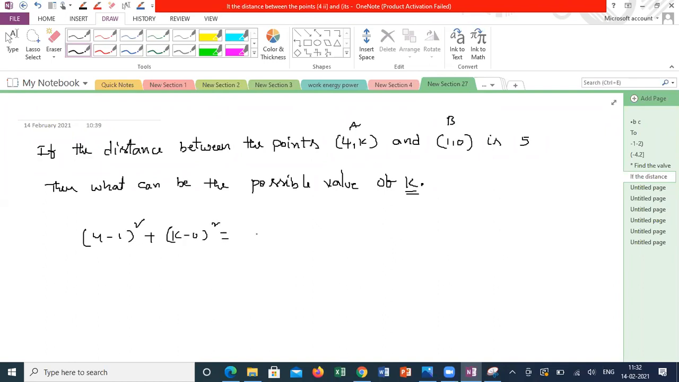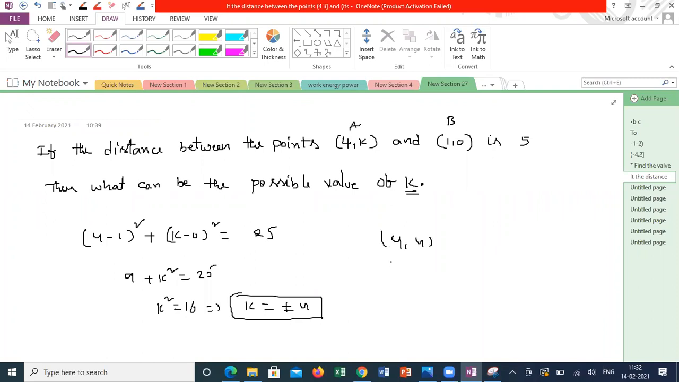Sir, it's plus or minus 4. So 9 plus k square is equal to 25. k square is equal to 16. Plus or minus 4. 4 or minus 4, both are the possible answers. So 4 comma 4 or 4 comma minus 4, both are possible.